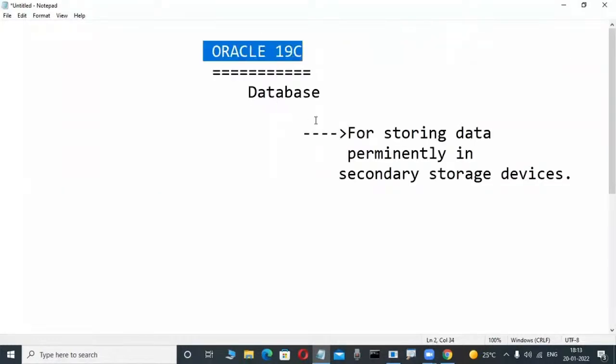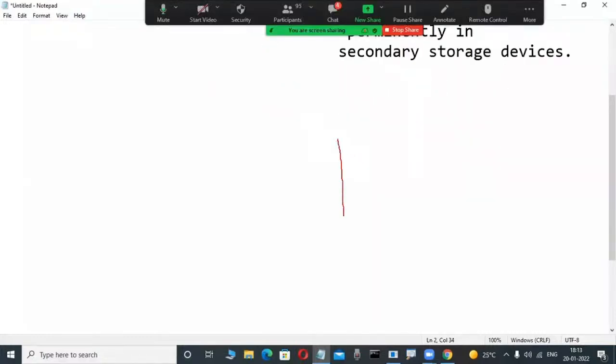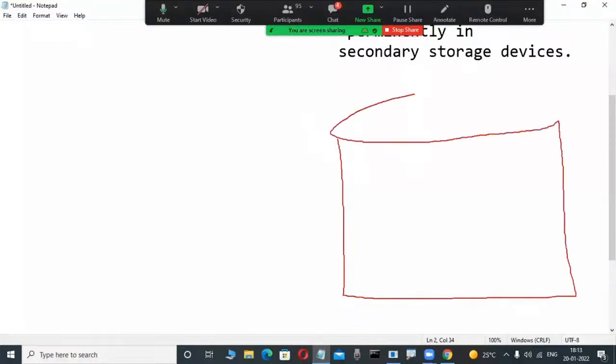Concentrate here, very important. Suppose I'm a first-time newcomer. How am I thinking? Maybe there is nothing in a database. Suppose I'm installing Oracle software, which is one of the database software. Whenever I install Oracle software into my system, some place is automatically created in the hard disk. Maybe this place is called a database. So many people think like that. Here, in this place, we store data.